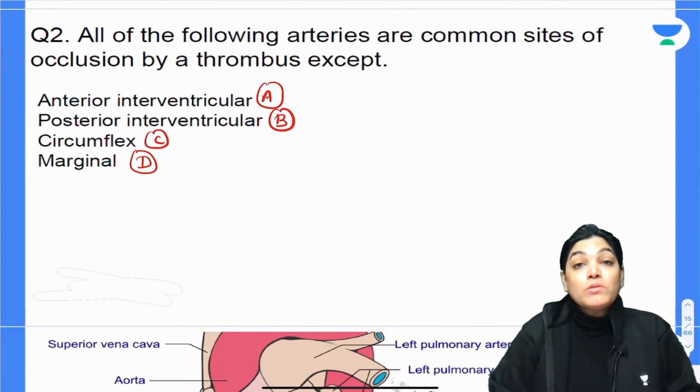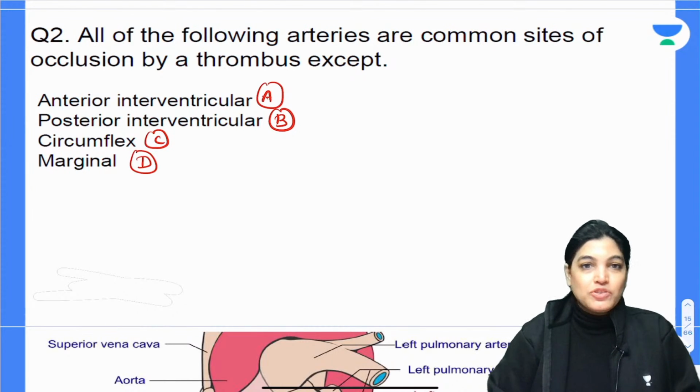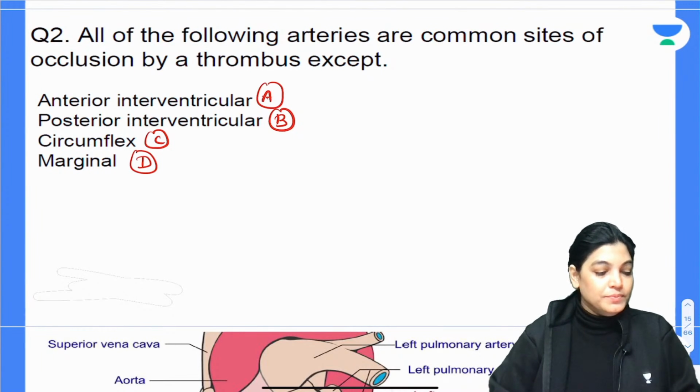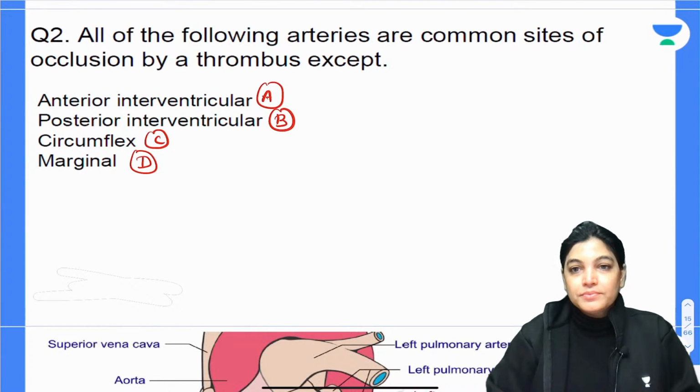Which is the most common site of occlusion by a thrombus formation? A, B, C, D. Four options are there, my dear aspirants. Please mark the correct answer. Your time starts now.